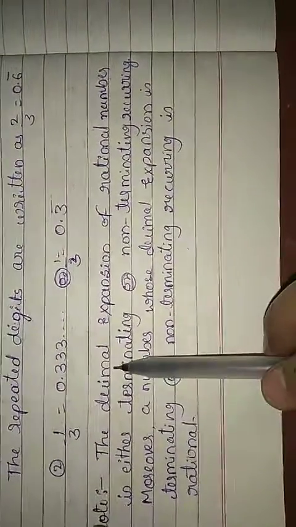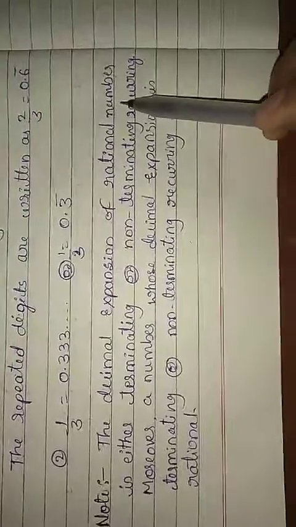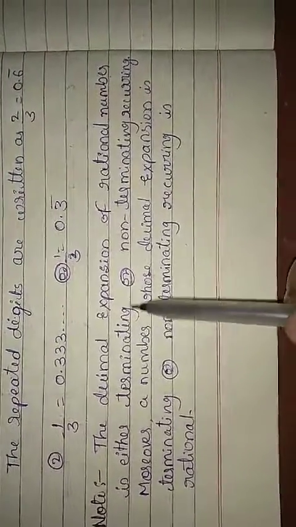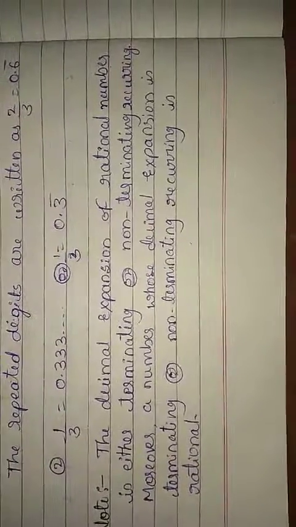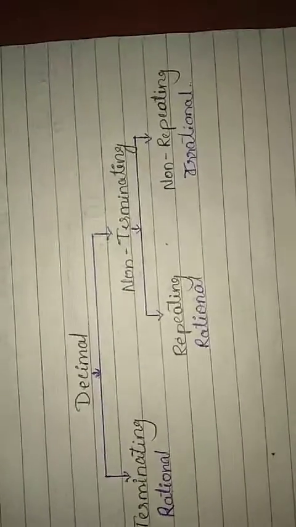Note the decimal expansion of rational numbers is either terminating or non-terminating recurring. Moreover, a number whose decimal expansion is terminating or non-terminating recurring is a rational number. The decimal expansion of an irrational number is non-terminating and non-repeating. This is the irrational number expansion. Understood? This is the shortcut method.